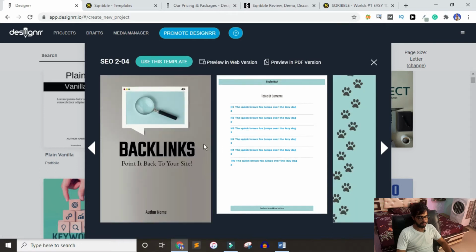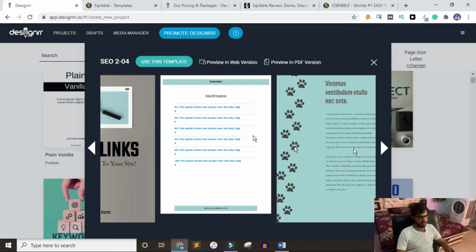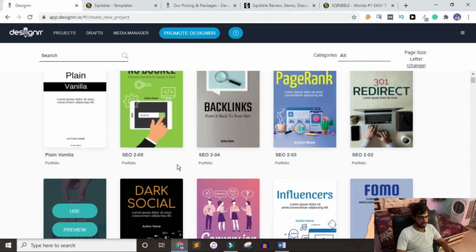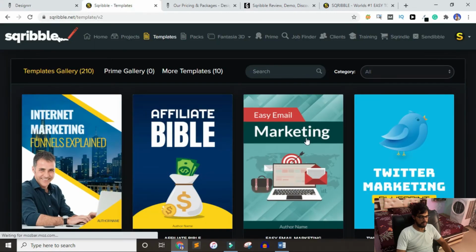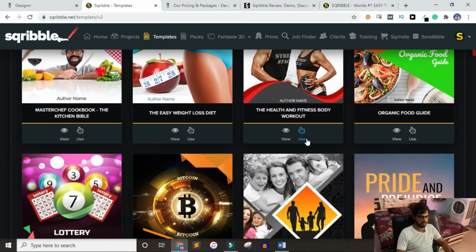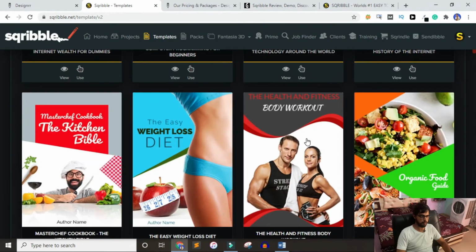So here we have the preview. Okay, let's just not pick this one. I am going to use this one, so I will click on the use. And in the Scrabble we have templates. As you can see, the number of the templates depends upon your Pro plan.